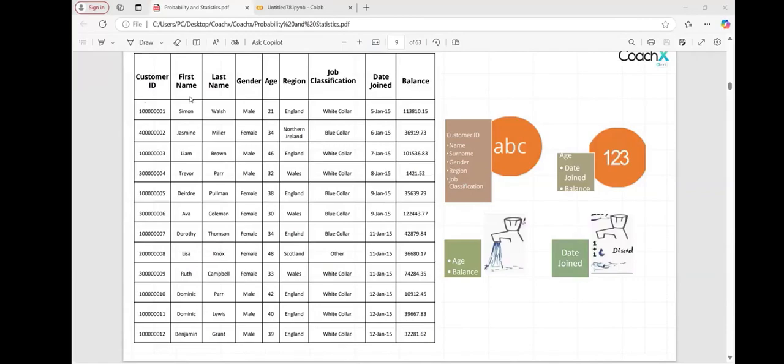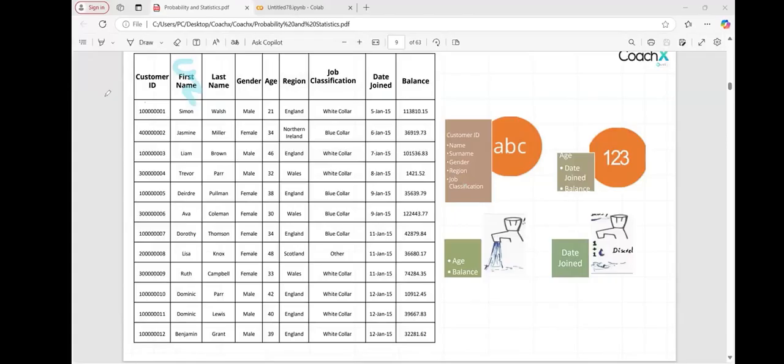So first name, as you are able to see, guys, this first name is what? It is nominal categorical data. Correct. Last name is, again, nominal categorical data.